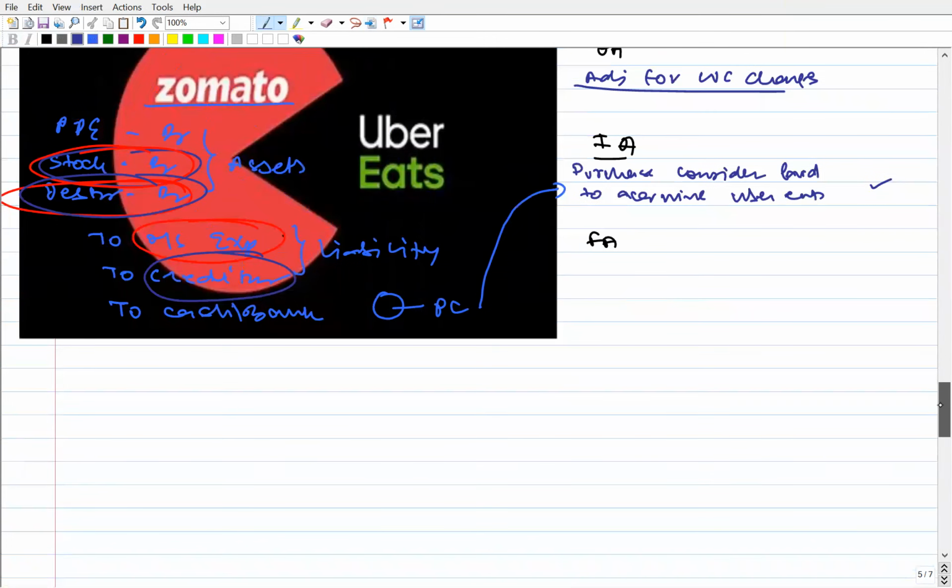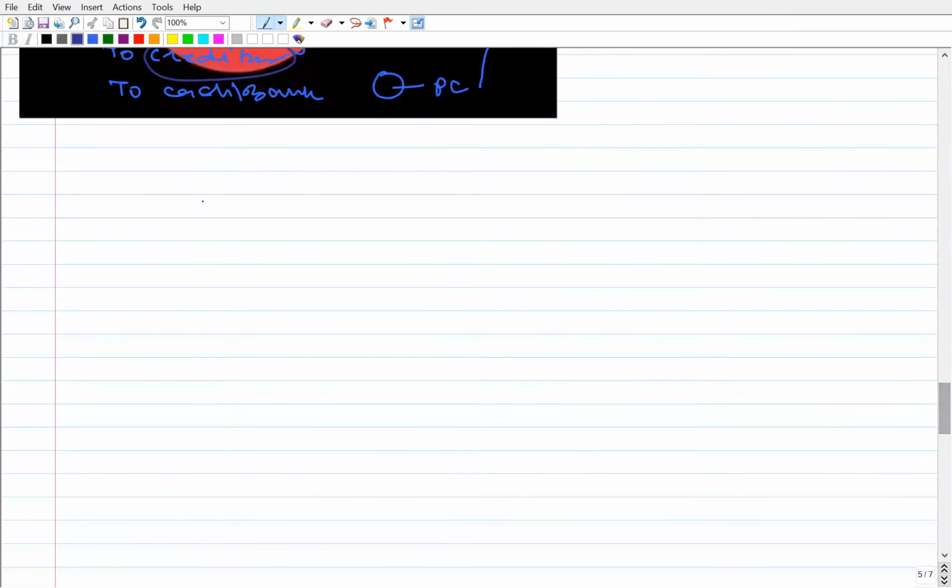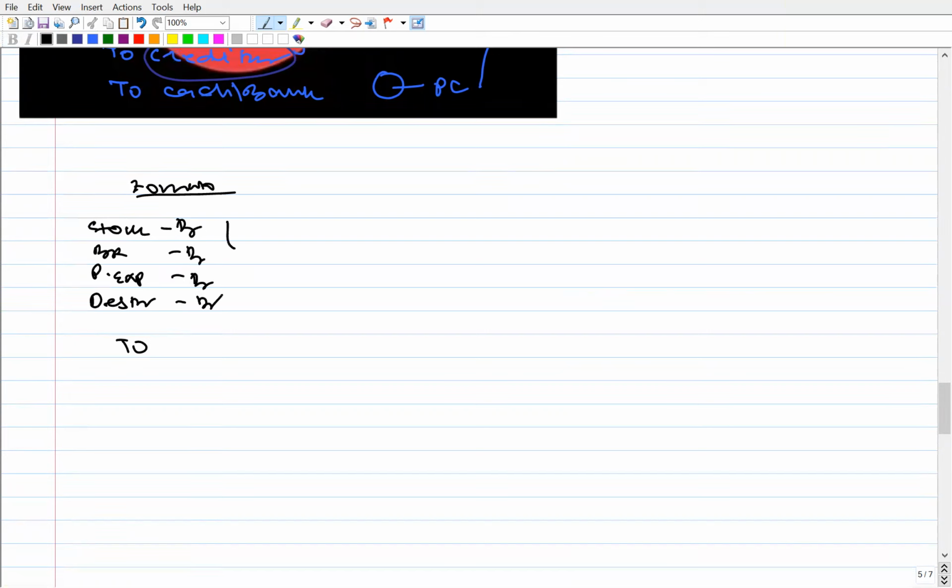So see, it's quite simple. It's not that difficult to understand, and it's quite logical also. All they are saying is that when Zomato acquires Uber Eats, then Uber Eats' stock, bills receivable, prepaid expenses, debtors, in short all the current assets will come to the books of Zomato. So Zomato will pass an entry, debit what comes in, assets are increasing. These are assets of Uber Eats acquired by us. So in our books, assets will increase, debit.